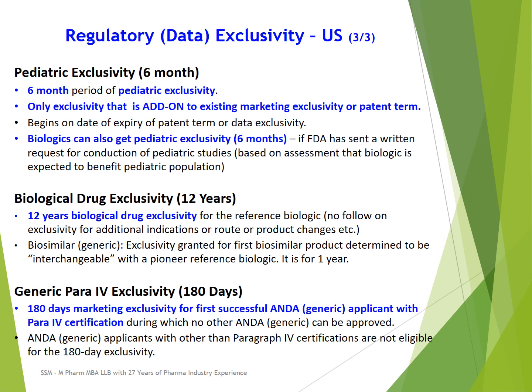Next is pediatric exclusivity. If a company submits data in pediatric patients, then it is eligible for 6 months of pediatric exclusivity. This 6 month pediatric exclusivity is only an add-on exclusivity which will be added to either marketing exclusivity or patent term, and it begins from the date of expiry of the patent or from the date of expiry of data exclusivity. So when the patent expires, suppose the patent is expiring in 2025, the pediatric exclusivity, if granted, will start in 2025 and so on.